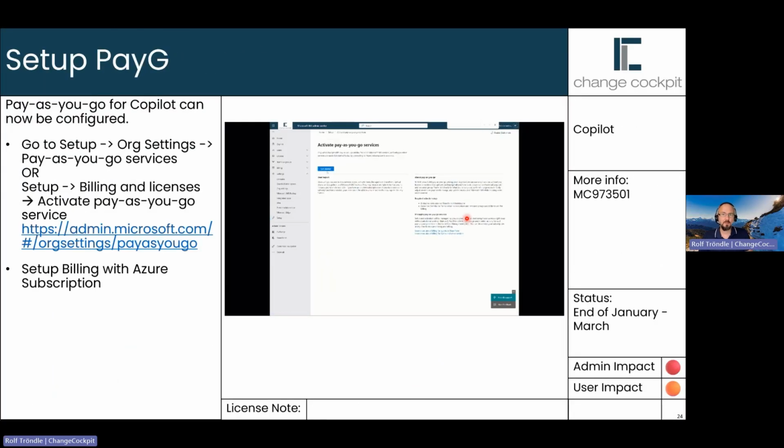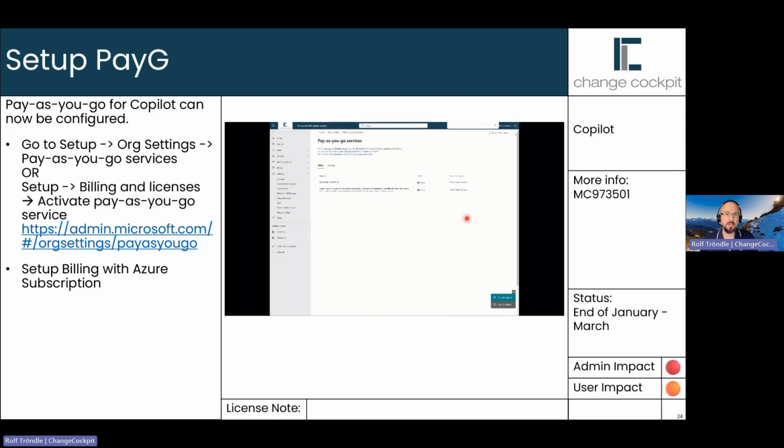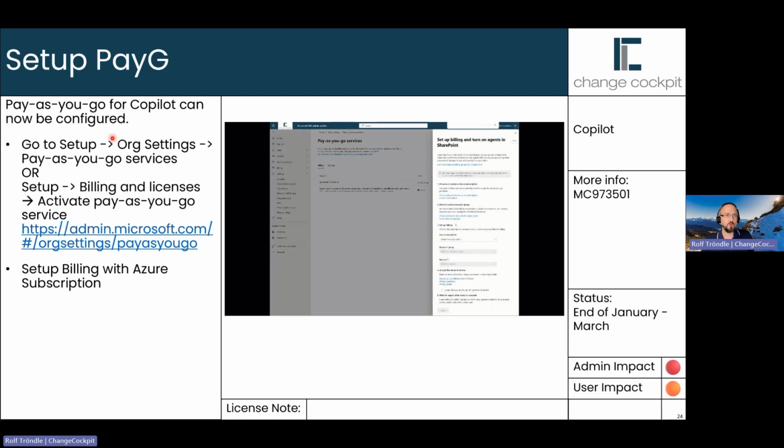And set up pay as you go, as mentioned on the second slide, I think it's about setting up Copilot billing, perhaps for your users who don't have access to the Copilot full license but would like to use your agents in SharePoint. Then you go to setup org settings, pay as you go services.